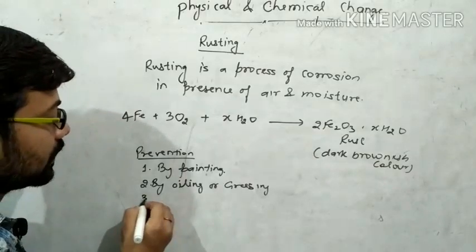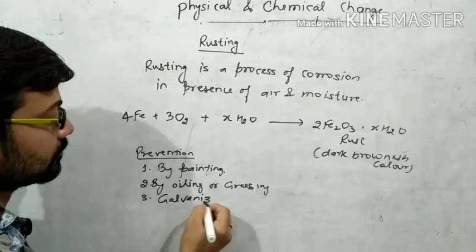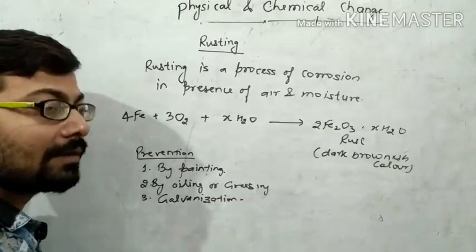Now the third and very important process is galvanization. What is galvanization?